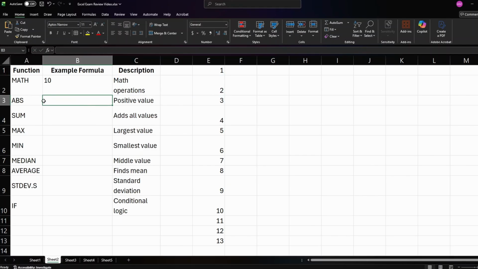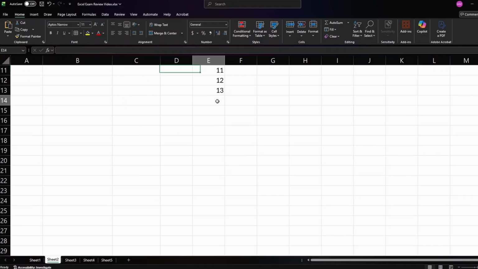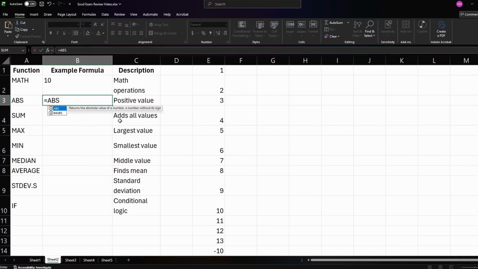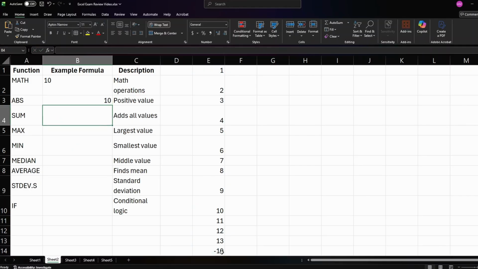The next thing you want to know is absolute. So if we make another entry, let's say a negative number like -10, and we do equals ABS, which will create a function, and it'll run ABS. Basically what this will do is it'll turn the number positive. So if we do equals ABS E14, we'll get 10, because the positive of negative 10 is 10. Next, you're going to want to know SUM.